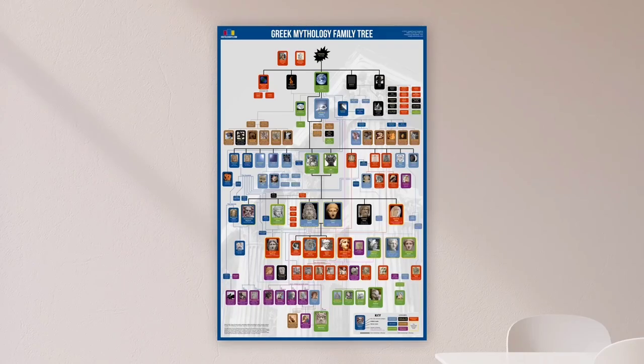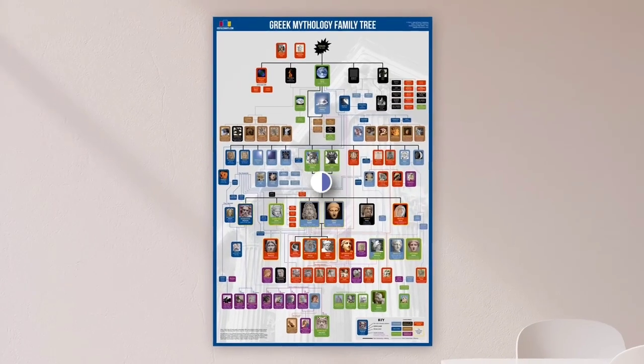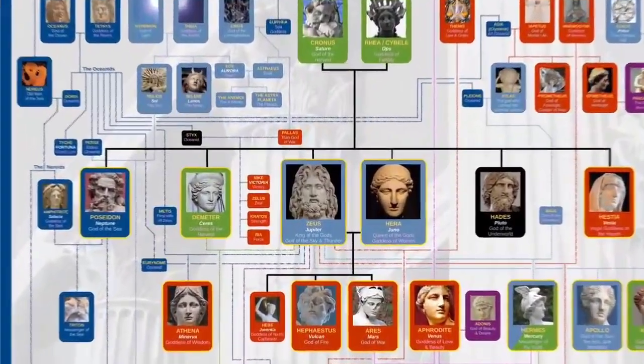Today I'm going to show you the family tree of Greek and Roman gods. I'll be using my Greek mythology family tree chart, which, by the way, is available as a poster from my website usefulcharts.com.